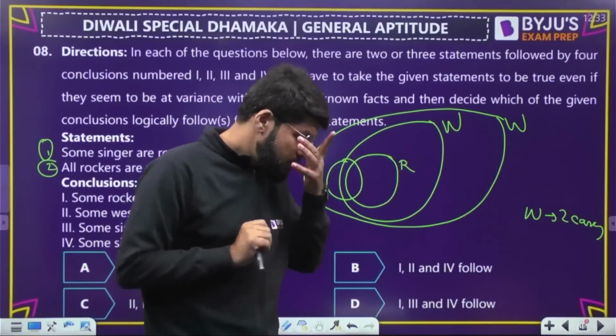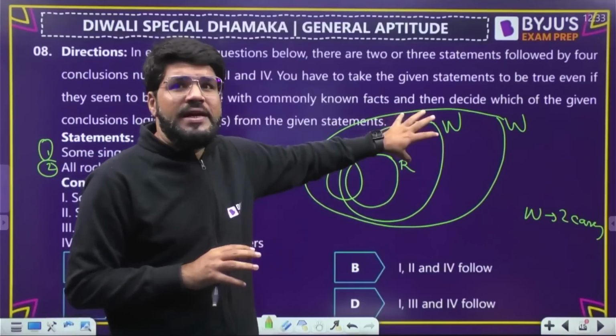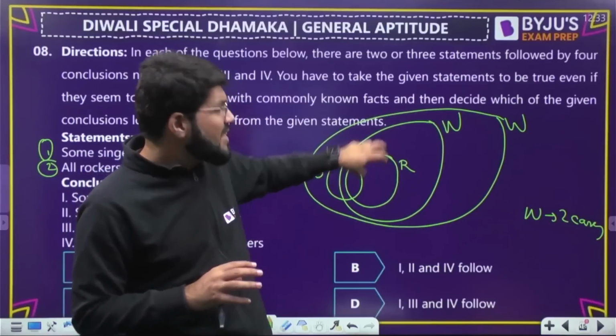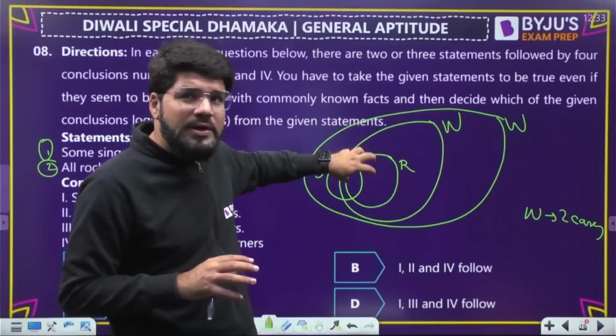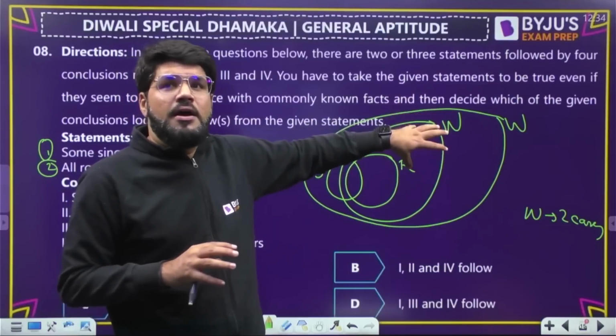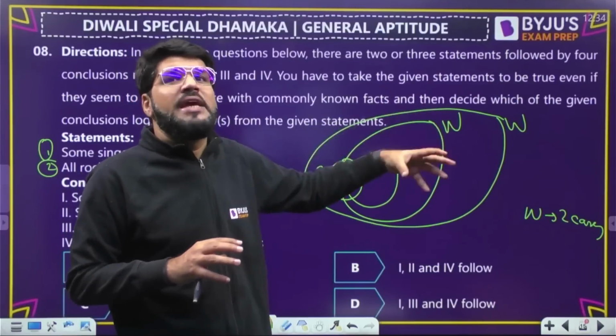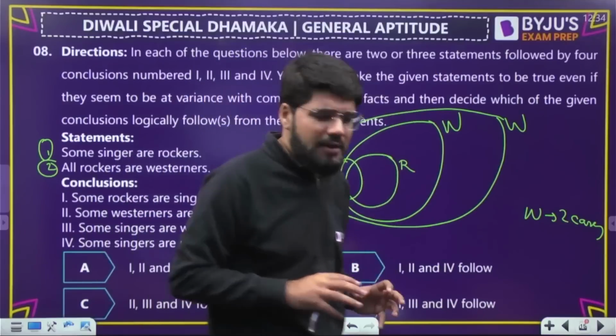ठीक है? Like Delhi belongs to India. ठीक है? So if somebody lives in Delhi, he is Indian. That's what. Na? Delhi belongs inside India. So everybody belonging to Delhi belongs to India. But vice versa not true. Everybody belonging to India belongs to Delhi? No, he may be from Mumbai, he may be from Kolkata, he may be from anywhere. Like that, it can be there.